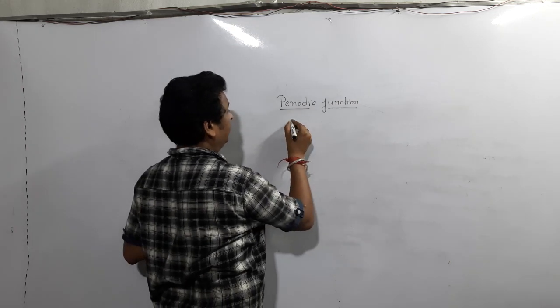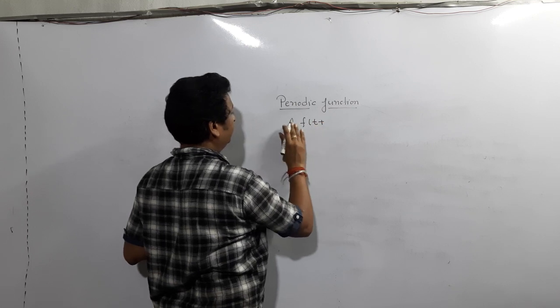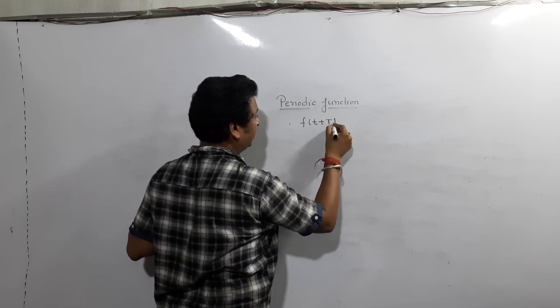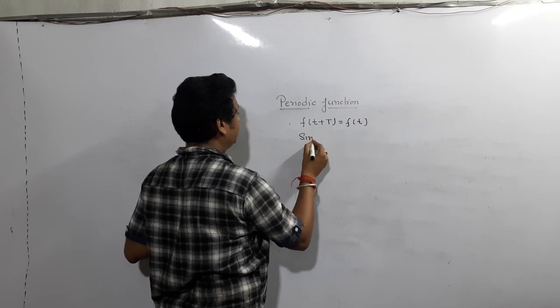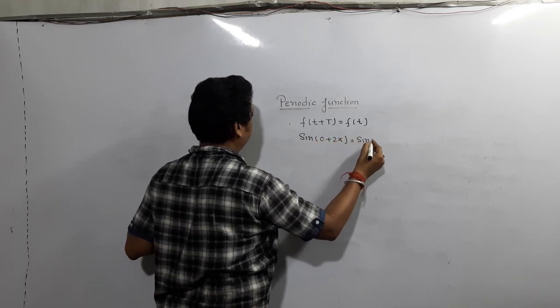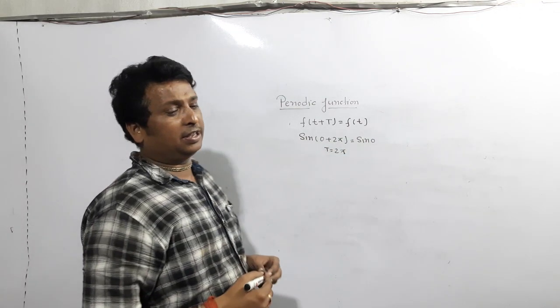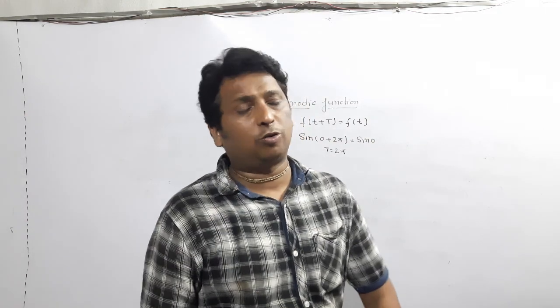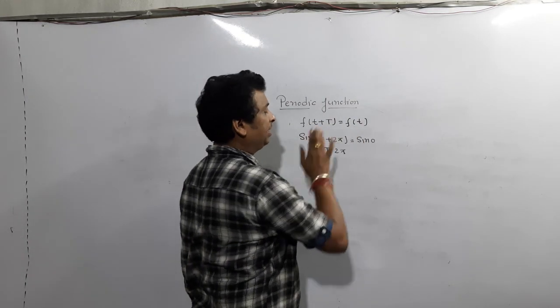What is a periodic function? A function f(t) is known as periodic if f(t + T) becomes f(t) only. For example, sin(0 + 2π): what is the value? sin 0 only. So what is the time period? 2π. We know that after a 2π interval the sine value gets repeated. So that is called a periodic function: a function whose value gets repeated after some time interval, and that time interval is known as the time period. So f(t + T) becomes f(t).